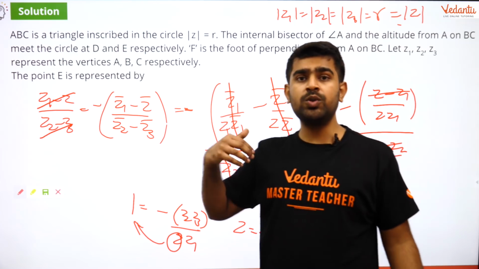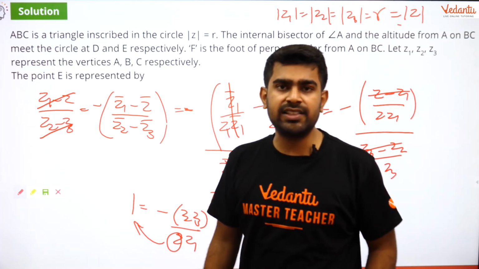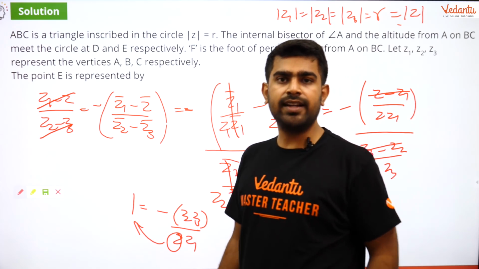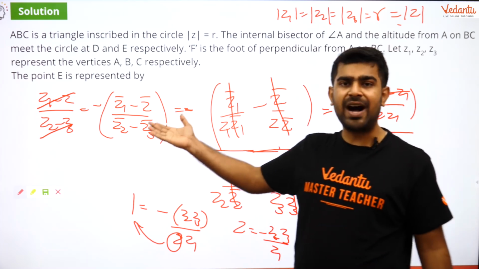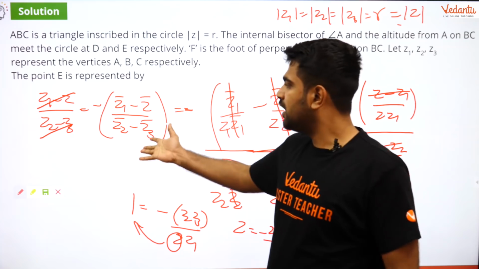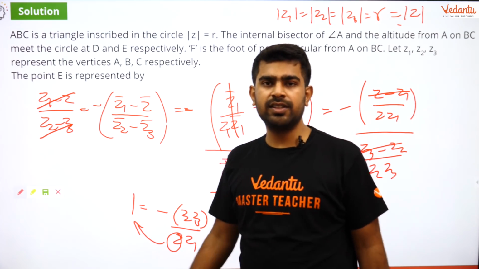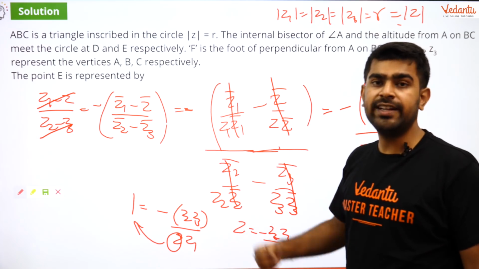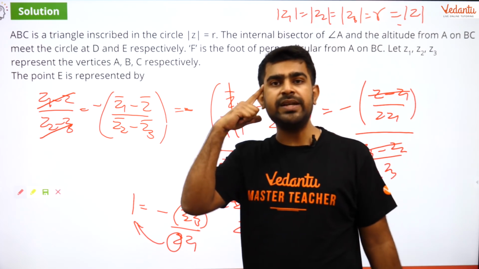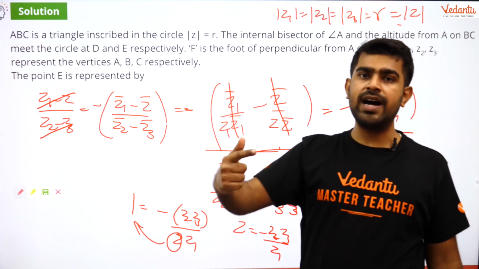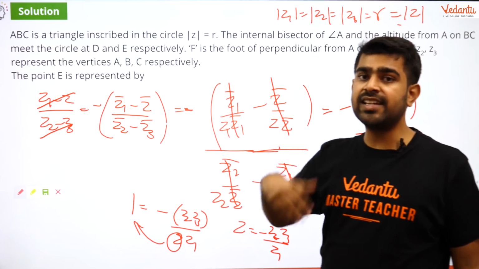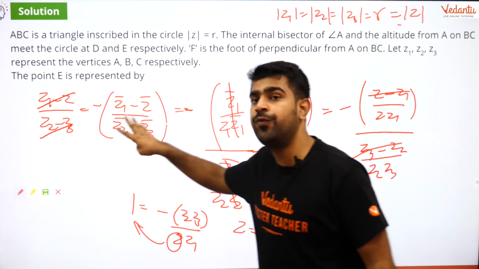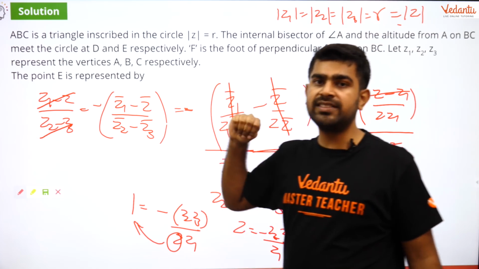Then I wanted to know whether I am going in the right direction. So I had a look at the options and I figured out none of the options have bar in them. But here I have 4 elements with bar on them, so I need to get rid of the bar. What extra information do I have for these 4 elements, or these 4 complex numbers?